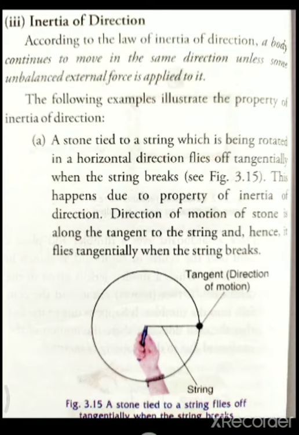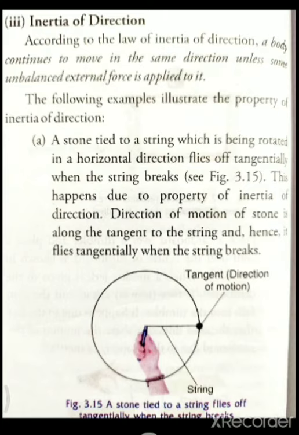In previous classes we discussed Newton's first law of motion, inertia, mass and inertia, and the qualitative definition of force. We also started the different types of inertia, and we have already finished inertia of rest and its examples, then inertia of motion and its examples. Today we will discuss inertia of direction and some examples. So without delaying, let's get started.